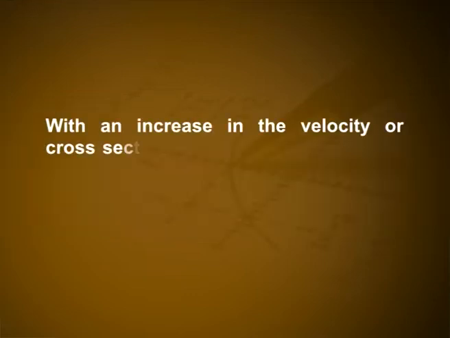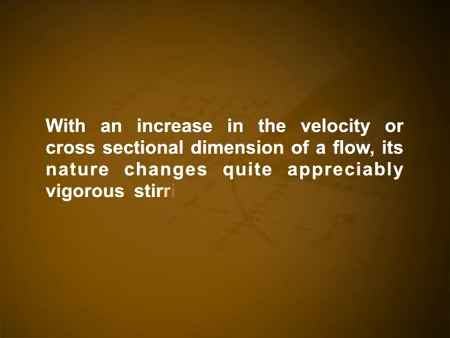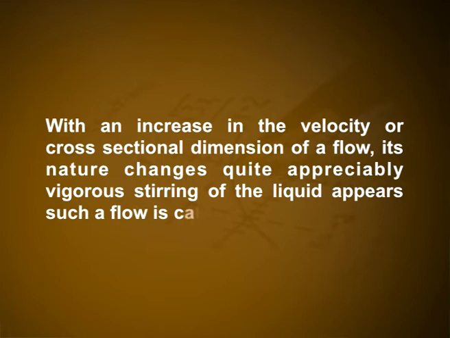Turbulent flow. With an increase in the velocity or cross-sectional dimension of a flow, its nature changes quite appreciably. Vigorous stirring of the liquid appears. Such a flow is called turbulent. In a turbulent flow, the velocity of particles at each given place constantly changes chaotically. The flow is not steady. If we introduce a colored stream into a turbulent flow, already at a small distance from the place of its introduction, the colored liquid will be uniformly distributed over the entire cross section.